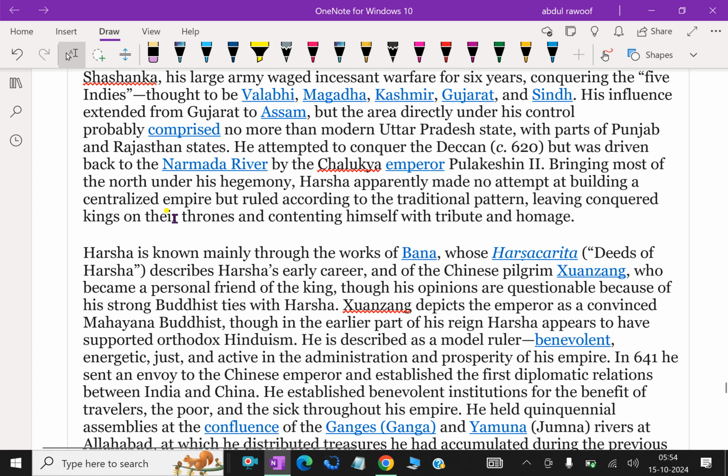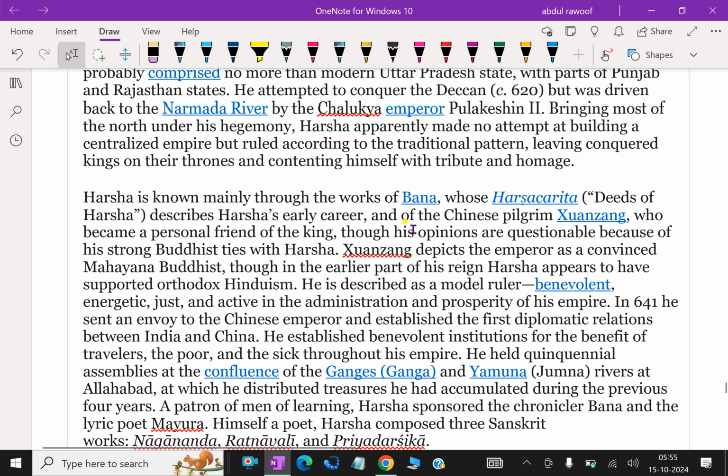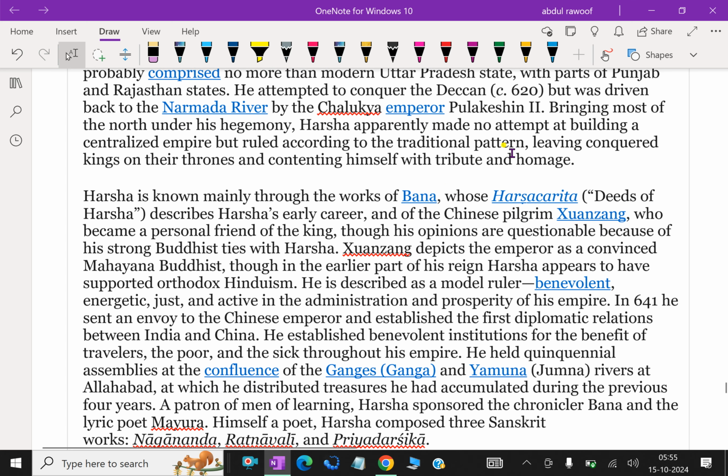He attempted to conquer the Deccan in 620 but was driven back to the Narmada River by the Chalukya emperor Pulakeshin II, bringing most of the north under his hegemony. Harsha apparently made no attempt at building a centralized empire but ruled according to the traditional pattern, leaving conquered kings on their thrones and contenting himself with tribute and homage.